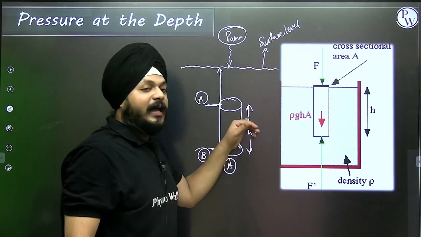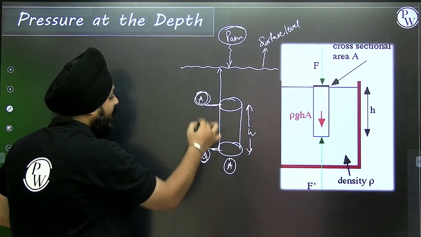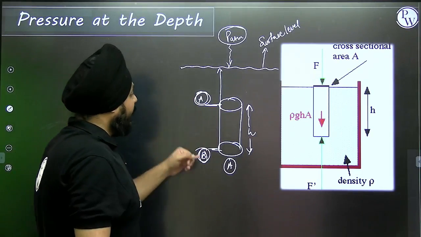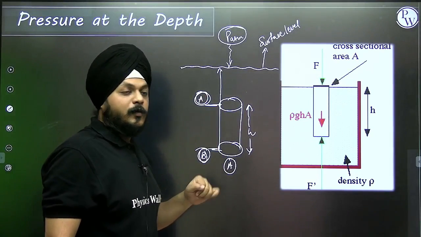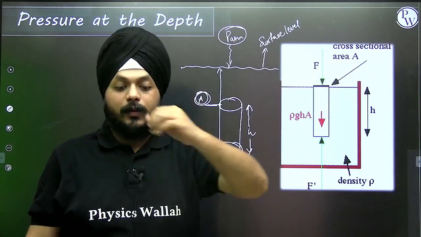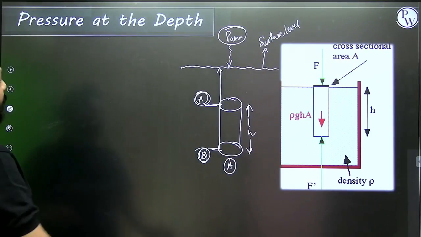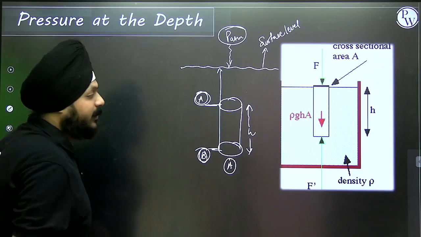So if I'm talking about the cylinder with the two edge points A and B, the height difference between A and B is h. So between these 2 points, does a pressure difference exist or not? I must say yes. Let's see how.